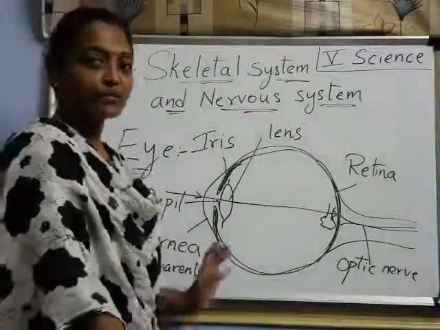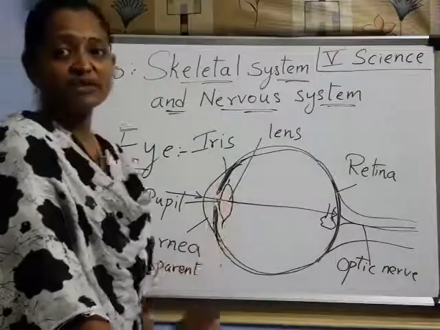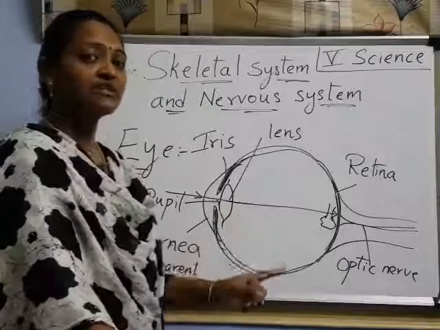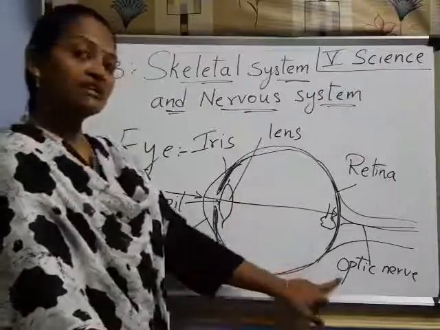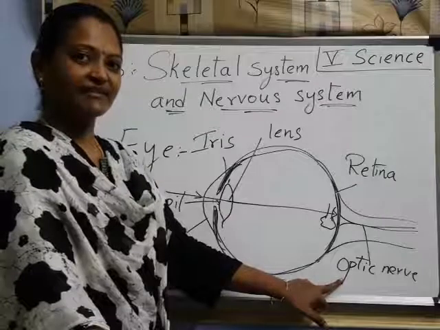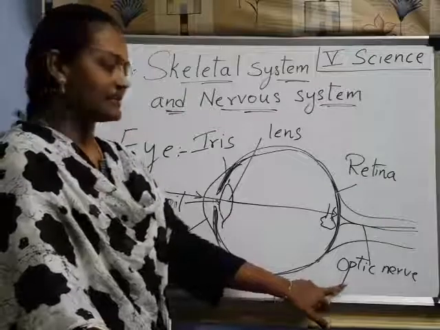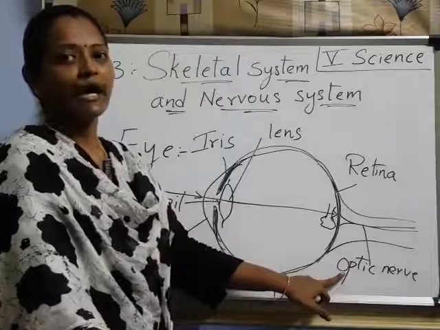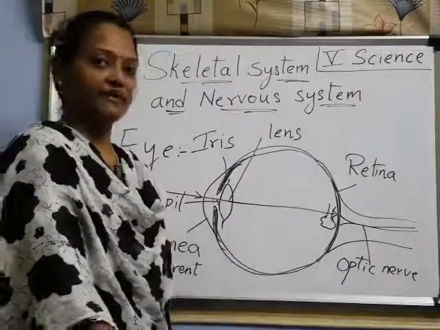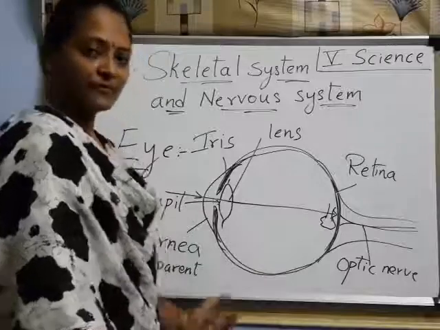Have you understood about the eye? How it passes the information to the brain? Mainly the eye passes the information to the brain through which nerve? Optic nerve. Opticals, specs, right? Optic is nothing but eye, related to eye. So this optic nerve passes the information to the brain. Okay? Got it? Up to here.